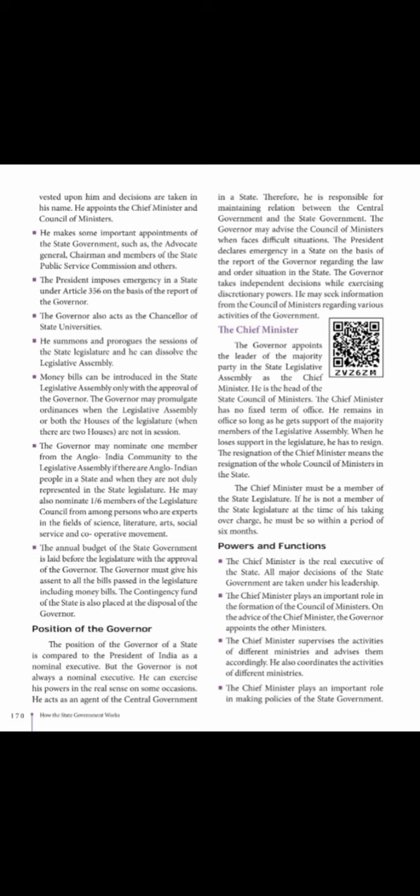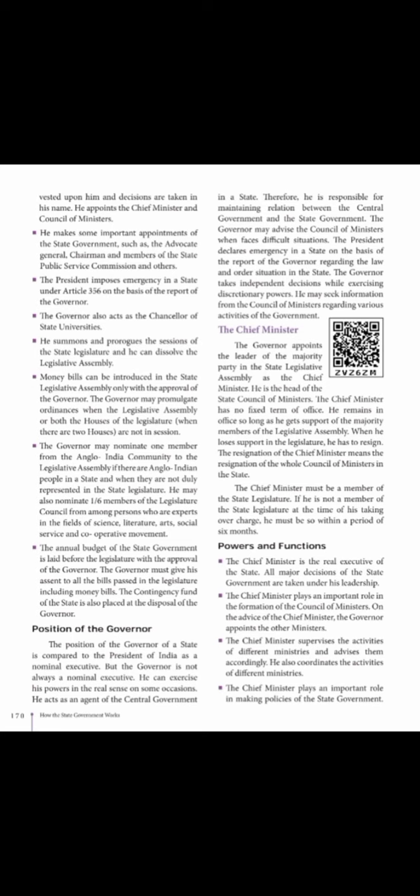He can exercise his powers in the real sense on an occasion. He acts as central government in a state. He is responsible for maintaining relationship between center and state government. In the same way, the governor gives advice to the council of ministers when faced with a difficult situation. President declares emergency in a state on the basis of the report of the governor. Already we have seen that.